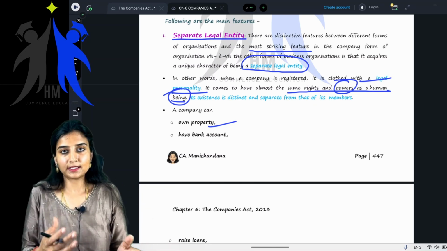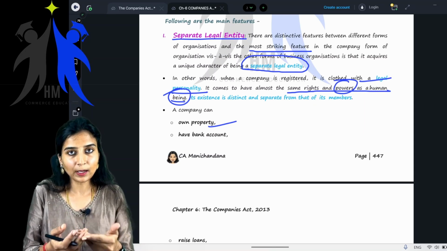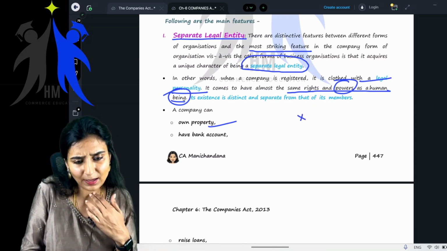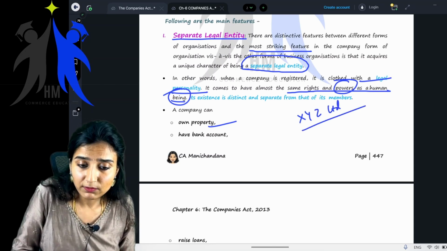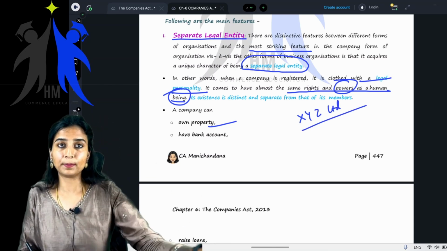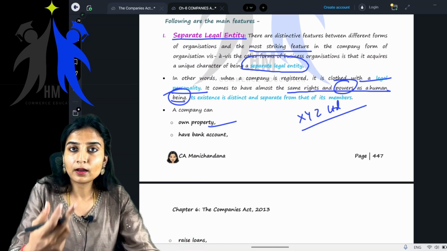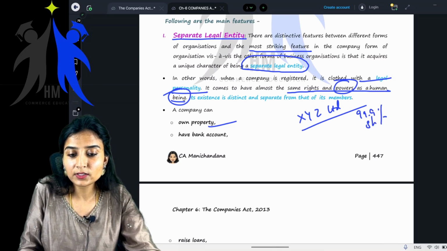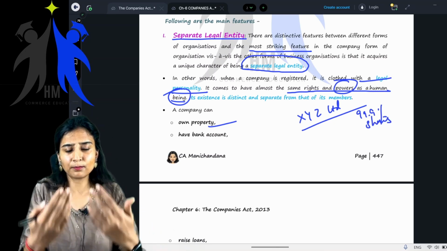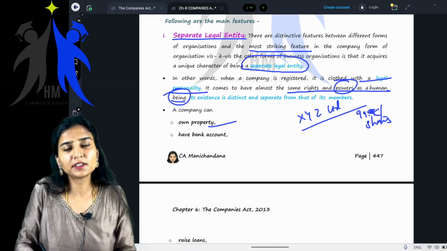Say, for example, I am a member of a particular company, say XYZ Limited. Now, if XYZ Limited owns a land and building, and I own 99% of the shares of the company.